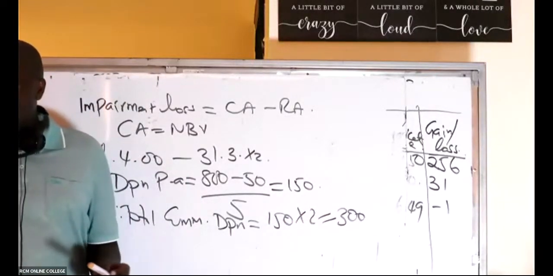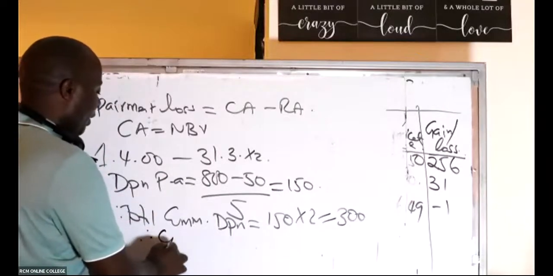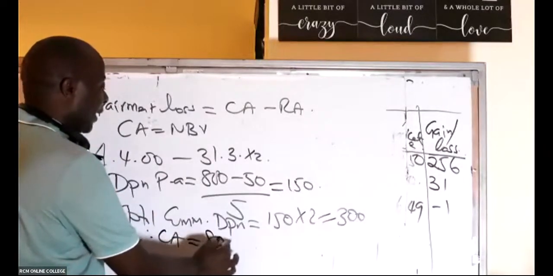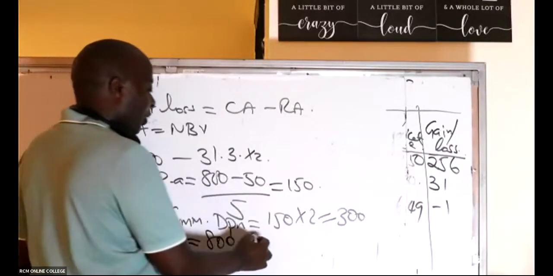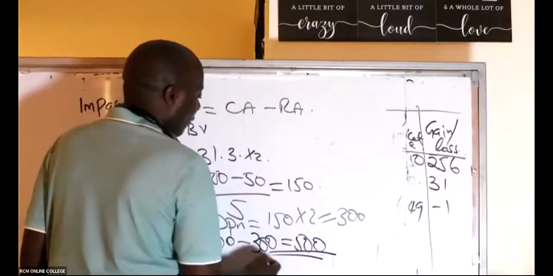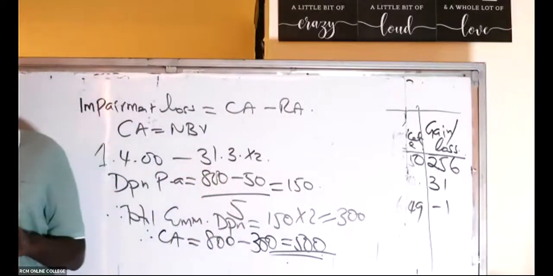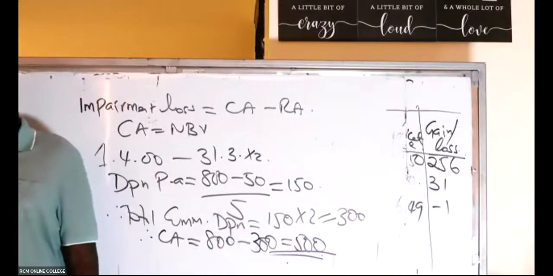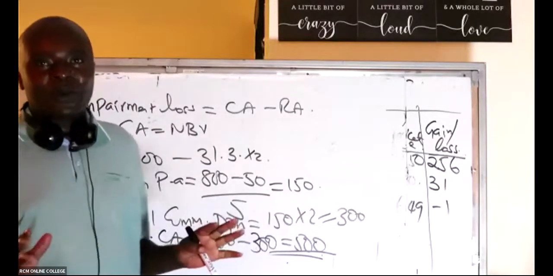Hiyo nilipata. Unaona mwanafunzi anasema nilipata. And therefore, the carrying amount, which is the cost minus cumulative depreciation, 300. So the carrying amount is what there, somebody? 500. So is there somebody who was able to get at least this part? CA now nilipata. Thank you very much, Morgan.